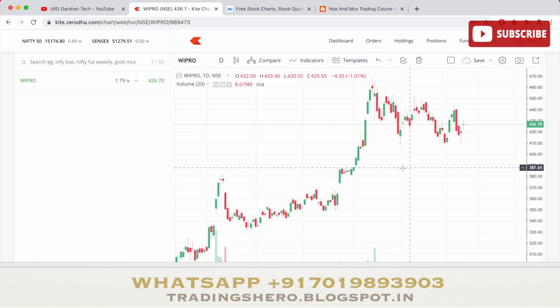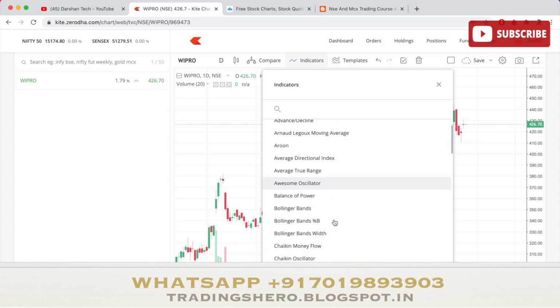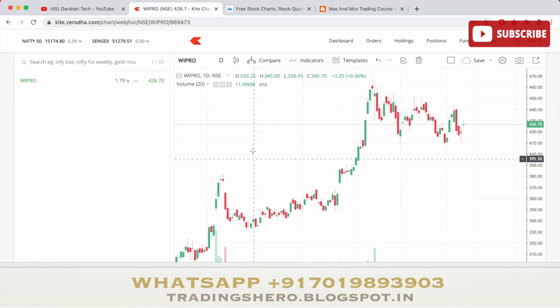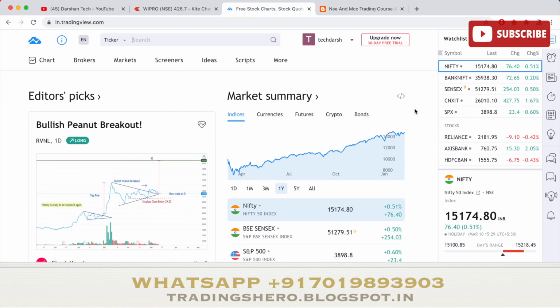Even in Zerodha they have implemented the TradingView chart. If you don't know, you can go to your profile settings and go into the charts, and there you can see the IQ chart and one more, the TradingView chart. This is how the TradingView chart looks. In TradingView there are a lot of indicators and other very advanced things. But if you go to the TradingView website itself, it's a lot more advanced. It's not just about the chart, but on the TradingView website you get a lot more advanced things.